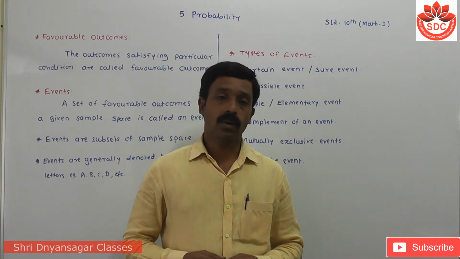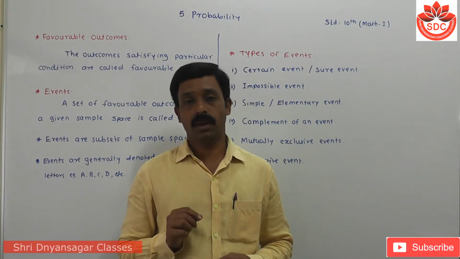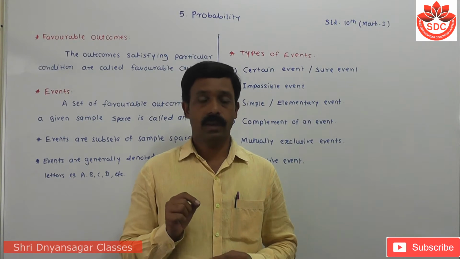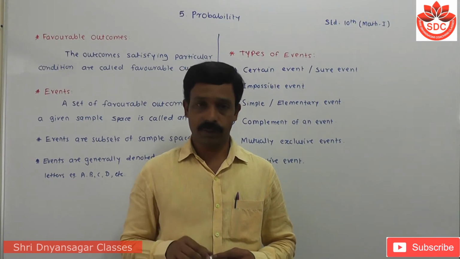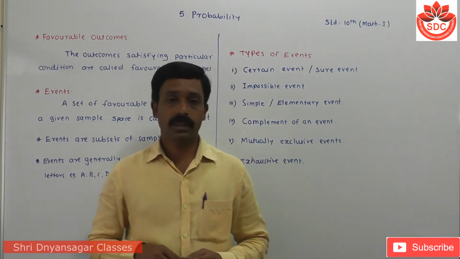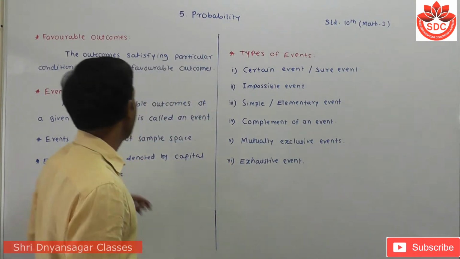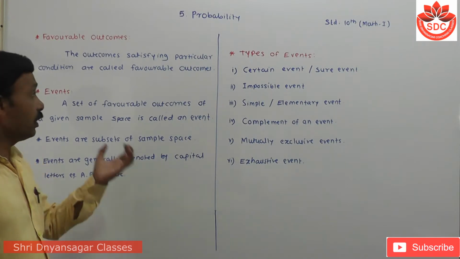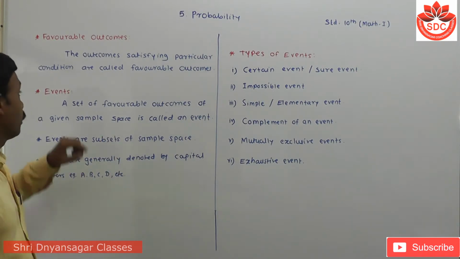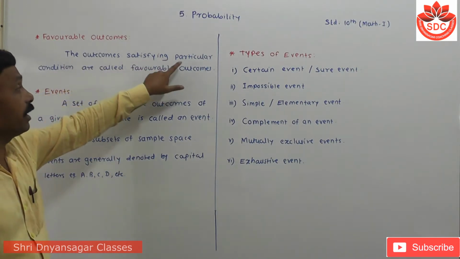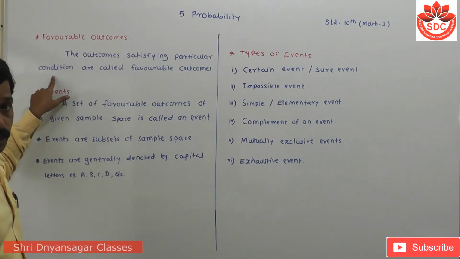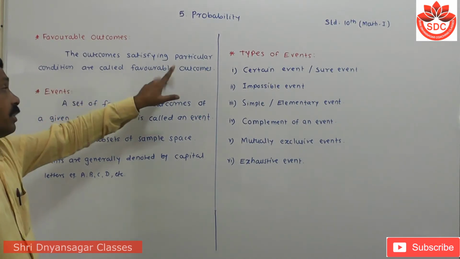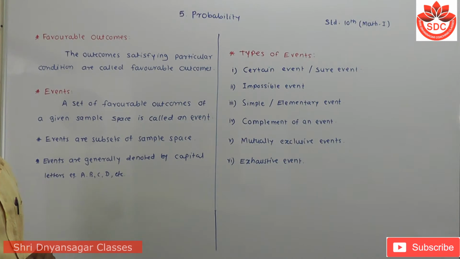Students, today we discuss the next points of the chapter Probability of 10th Standard Mathematics Part 1. The first point is favorable outcomes. The outcomes satisfying the particular conditions, the results which are favorable for us, are called favorable outcomes.